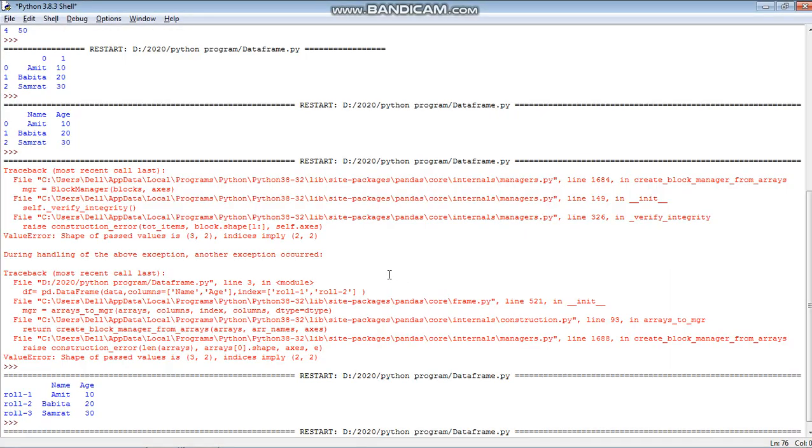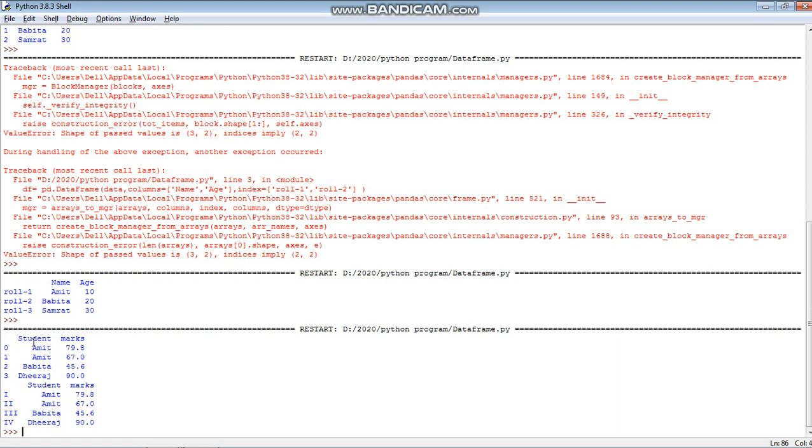So you have to save it whenever you have to change it. Okay, so can you see the difference? First of all, it is showing student then marks. So you can see that the student and marks are the key values of the dictionary. As I have told you, the key values of the dictionary will be taken as the column index. Okay, and these were the values of these keys. These are the values of the student key, and these were the values of the marks key. Oh, sorry, I have written Amit 2 times. It should be a different value.